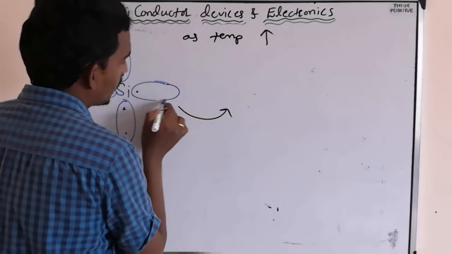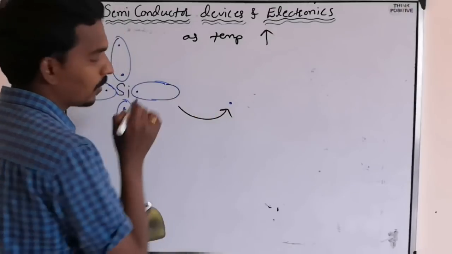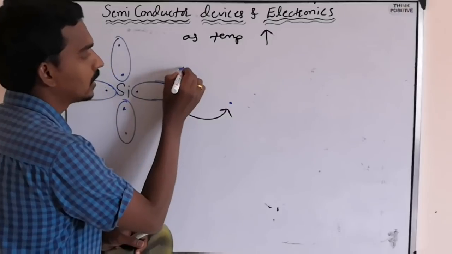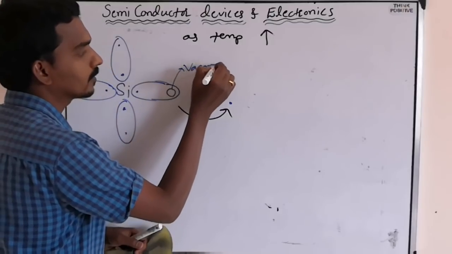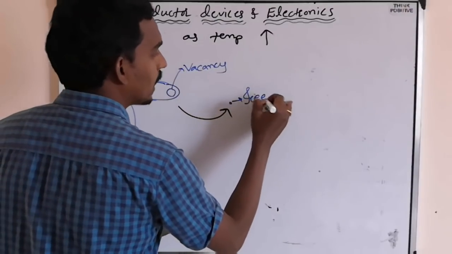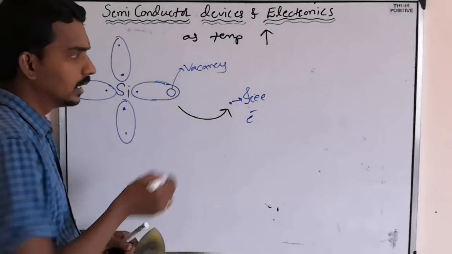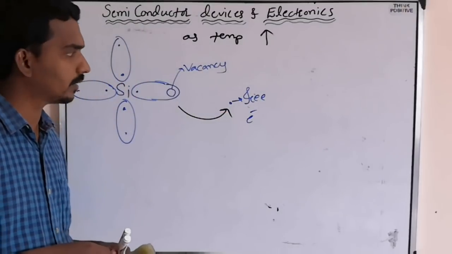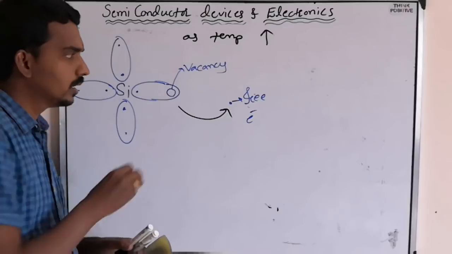So when the electron came out from here, what will be there? Vacancy. Now this is the free electron, and this is the vacancy. Now see here.